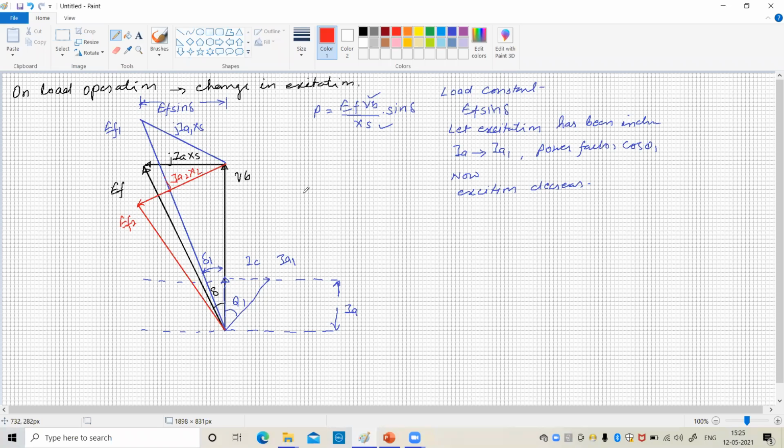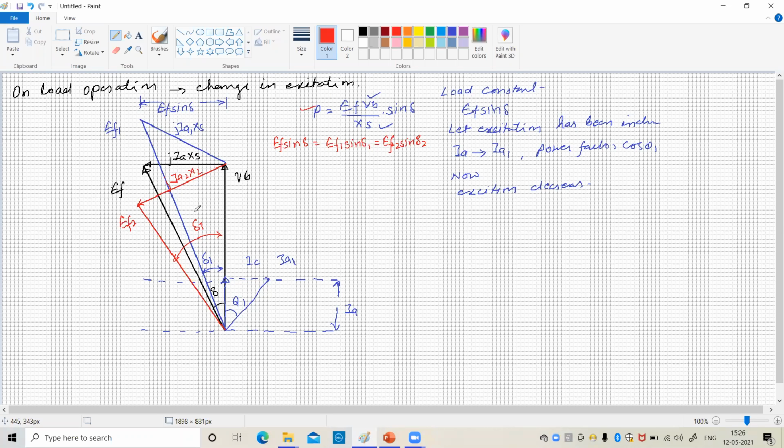So this new angle will be delta 2, in such a way that EF sine delta, equal to EF1 sine delta 1, is equal to EF2 sine delta 2, for the load is constant, isn't it?